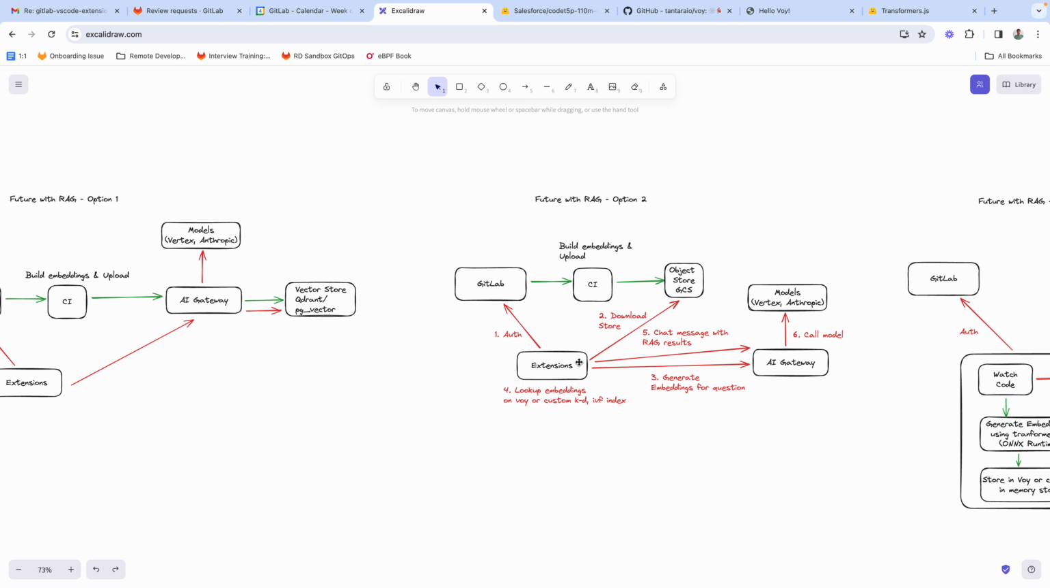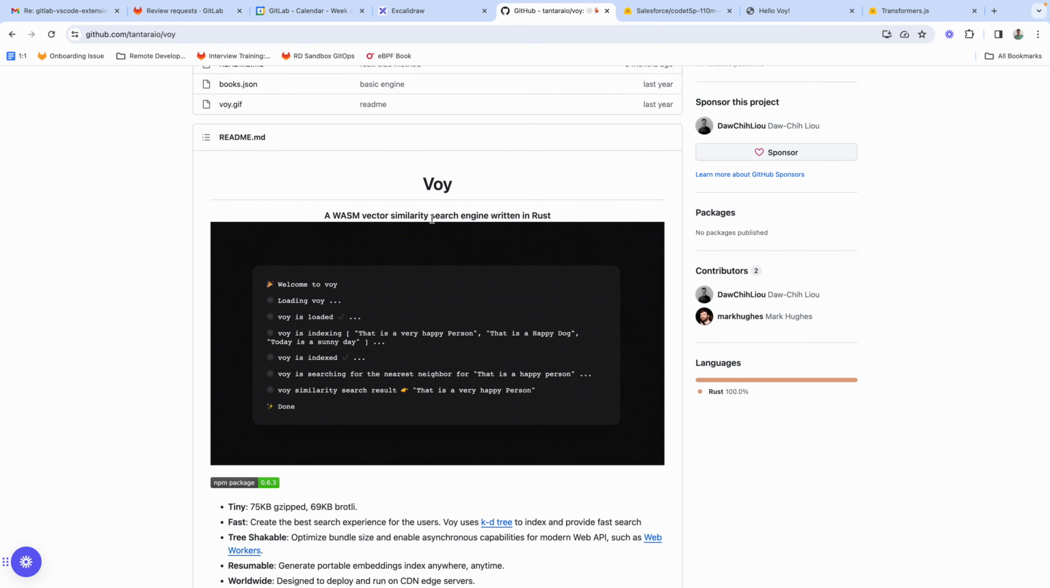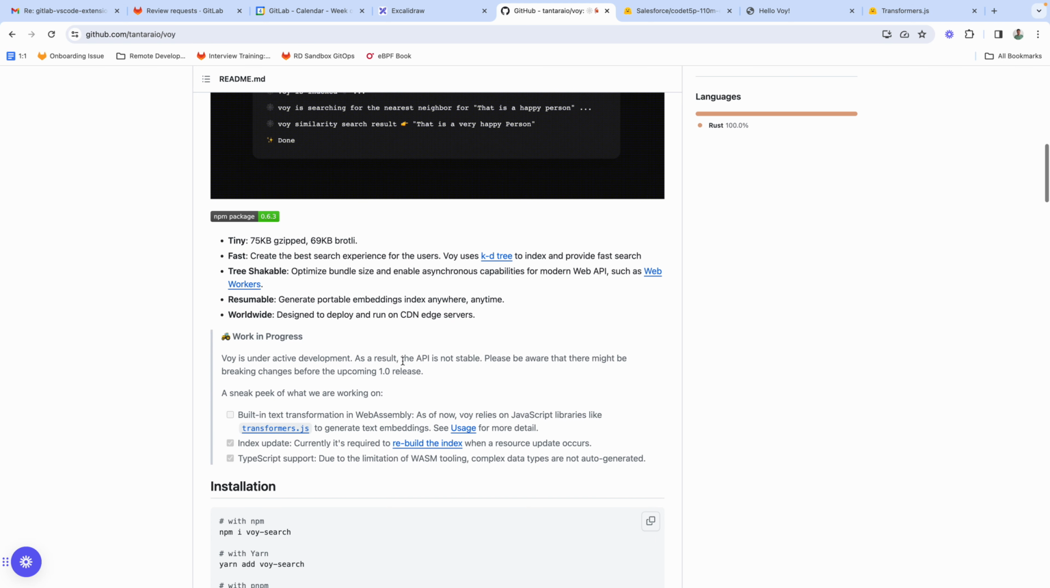Once that store is downloaded, we would call an API to generate an embedding for the question. So the question has to be embedded, right? The chat message has to be embedded, and so first we'll do that, and then we look up the embeddings in the extension itself, right? We could use something like Voy. Voy is a WASM-based search engine for vectors. It uses KD trees for indexing. So it indexes based on a binary tree basically, a k-dimensional tree.